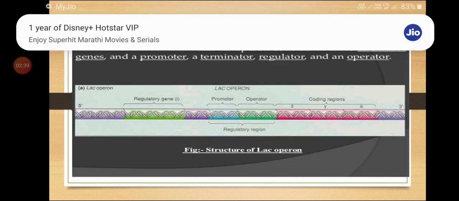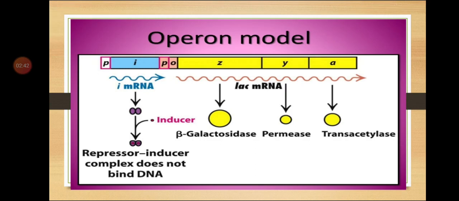You can see here the model of the lac operon: regulatory gene, promoter, operator, and three structural genes Z, Y, and A. The next one we are going to study is the inducer. This is not a component of the operon. You can see it is not included in the diagram, but we are going to study it in detail today.